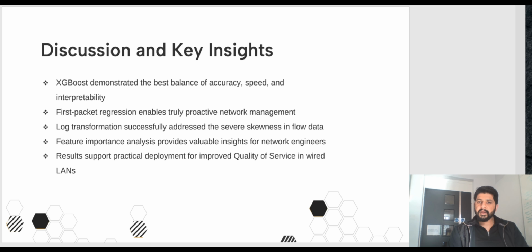The analysis shows that gradient boost achieves the best balance of accuracy, speed, and interpretability. First packet regression enabled truly proactive network management in local area networks. The log transformation successfully addressed the skewness in the flow data. Feature importance analysis provides valuable insight for network engineering. And overall, the results support practical deployment for improved quality of service in local area networks.